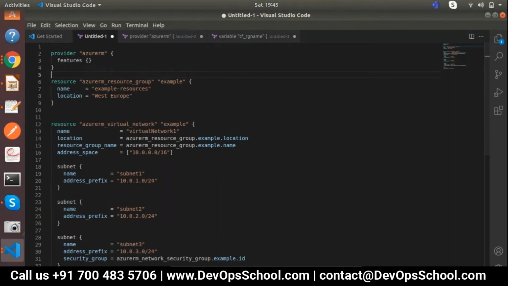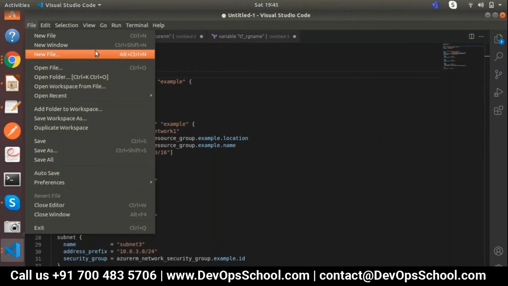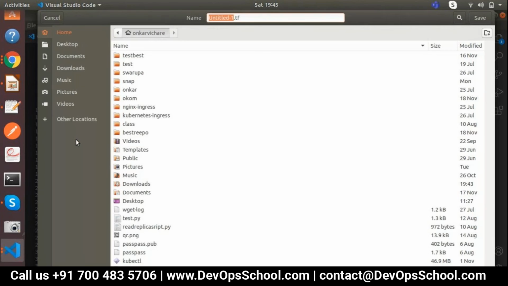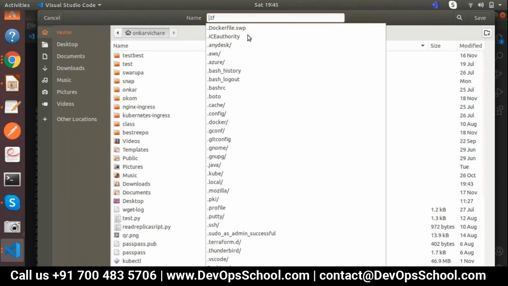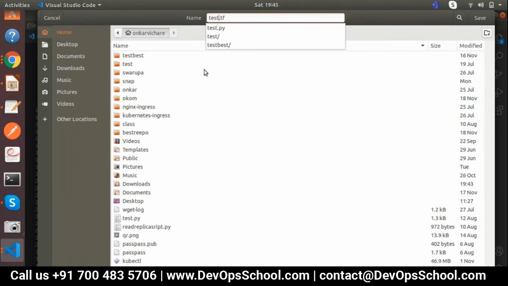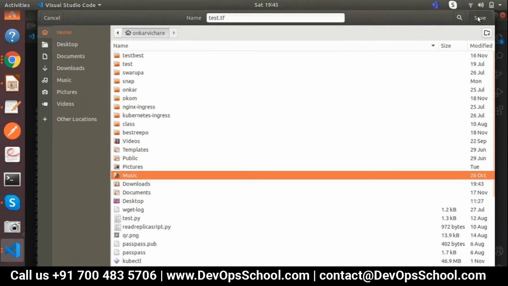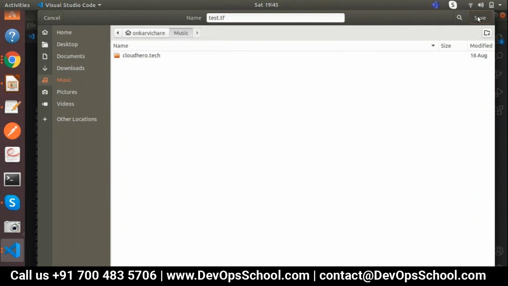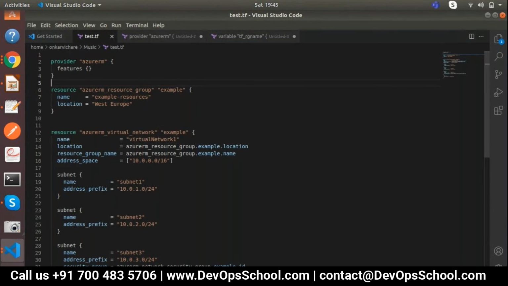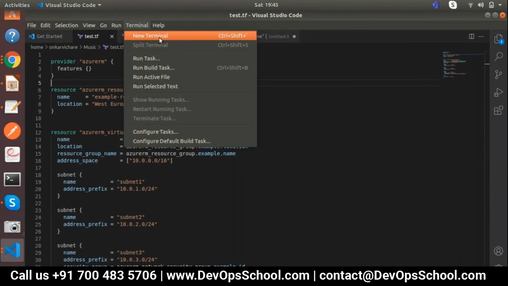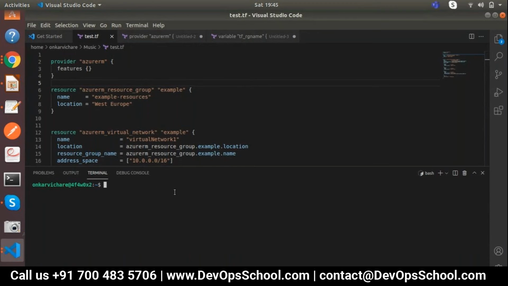I did az login yesterday, right? So I'll save this file now. Save as test.tf in my music area. In music, I have stored test.tf. Right. Now let's open the terminal. Let's try to run this file. New terminal. Okay. Now what I need to do?